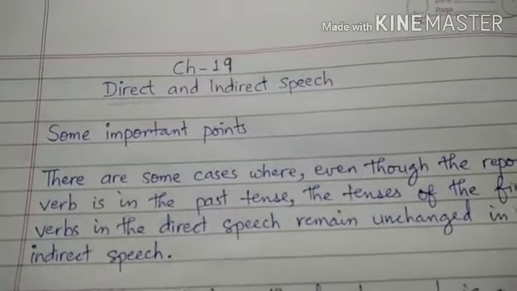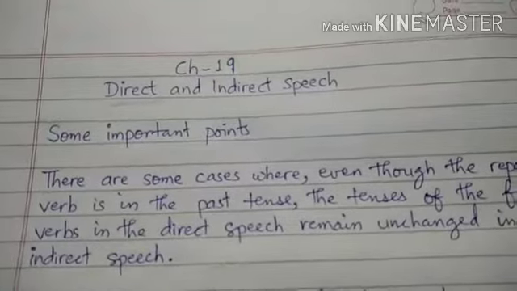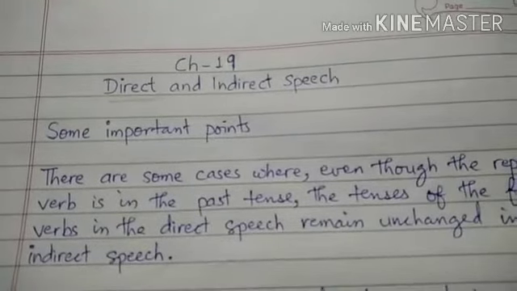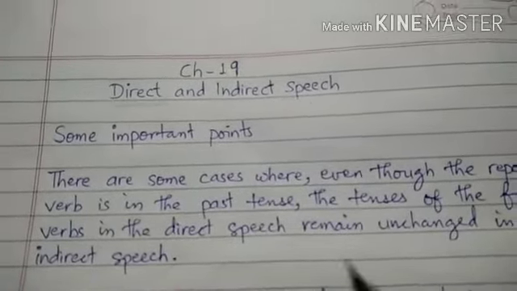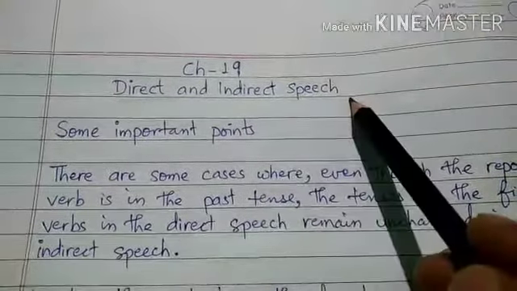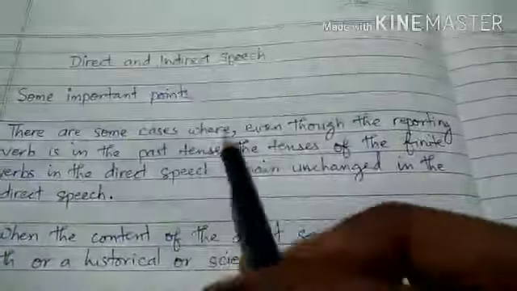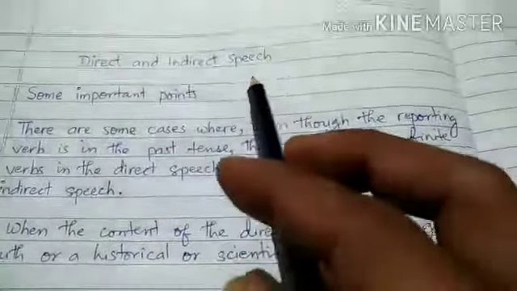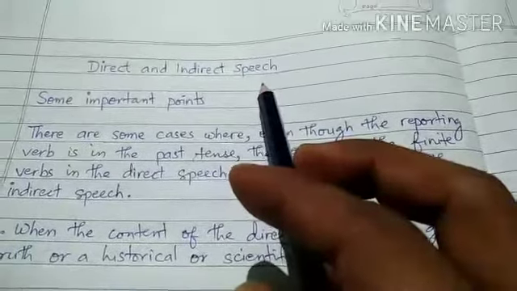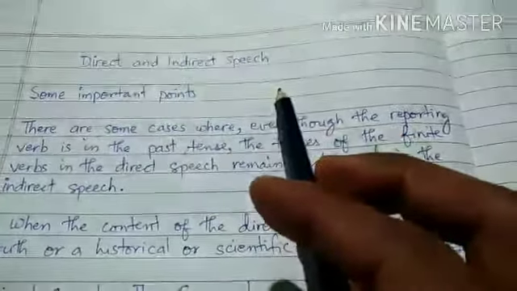In today's class, in this video, for the students of Standard 7, we will continue with the same chapter from our English grammar, that is chapter 19, direct and indirect speech. Okay students, in our previous video on the same chapter, we have already understood how to write the imperative sentences in indirect speech.